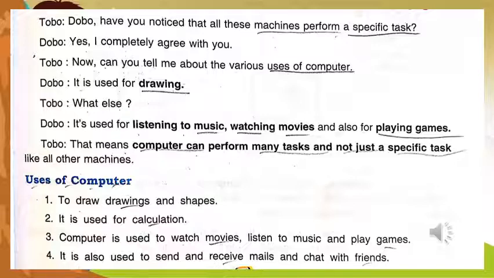Okay, now we see the uses of a computer. It is used for drawing and shapes. It is used for calculations. A computer is used to watch movies, listen to music and play games. Fourth, it is also used to send and receive mails and chat with friends.